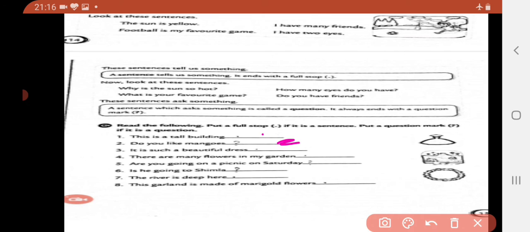Okay, it is such a beautiful dress, full stop. There are many flowers in my garden, full stop. Are you going on a picnic on Saturday? Question mark. Is he going to Shimla? Yes, question mark. The river is deep here, full stop. This garden is made of marigold flowers. So full stop. So children, do practice.